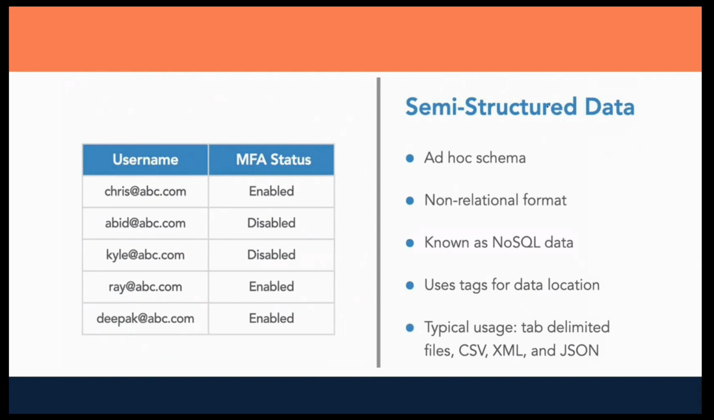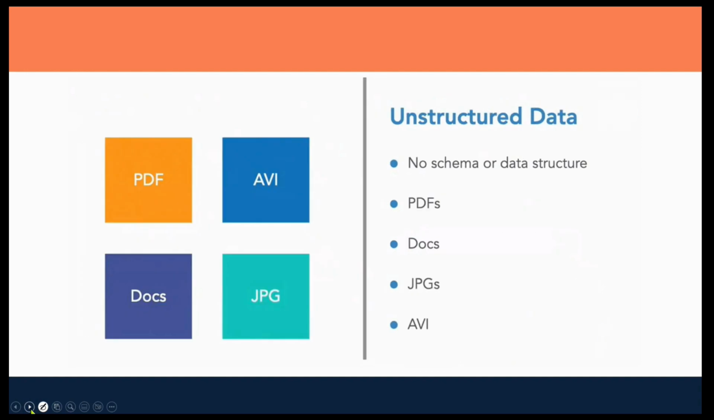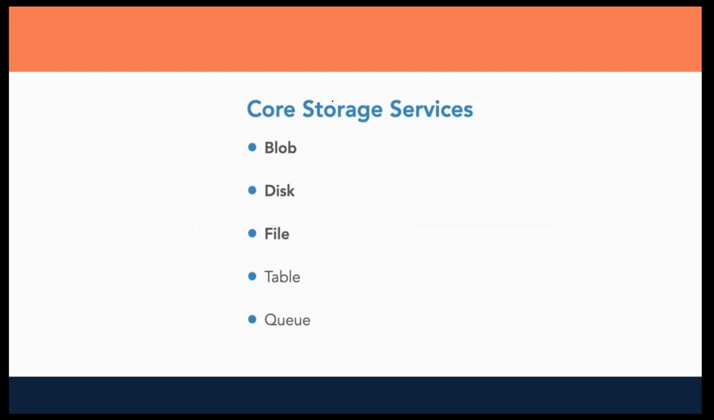We have semi-structured data. So basically you might have seen CSV, XML, and JSON formats. That is semi-structured data. And finally, we have unstructured data. Basically these file types: PDF, AVI, documents, JPG. These are unstructured data. So we can store any kind of data within the Azure storage services.